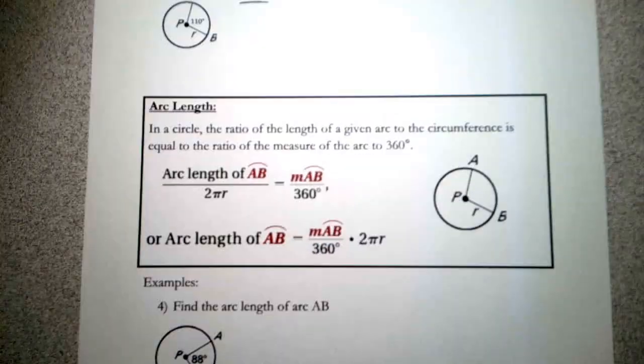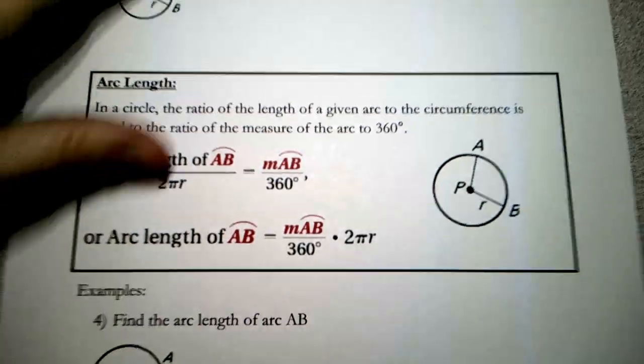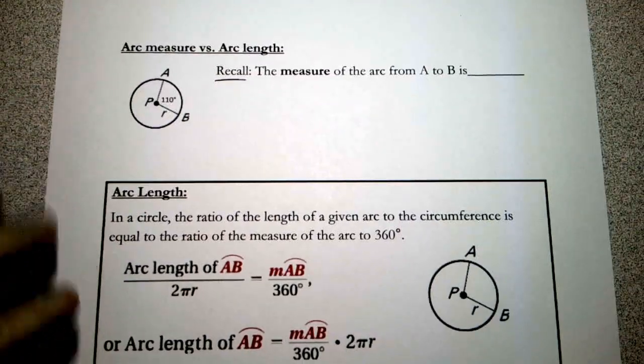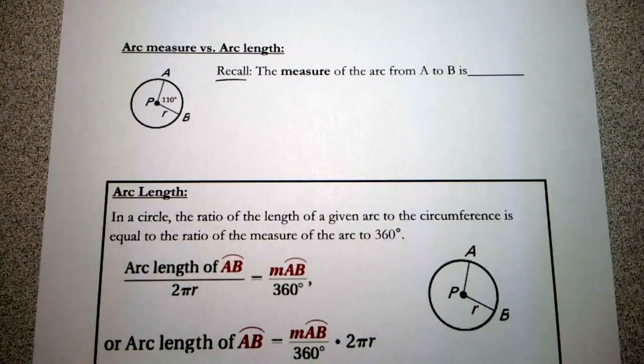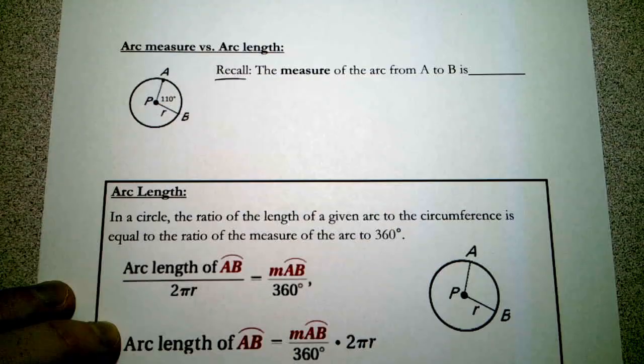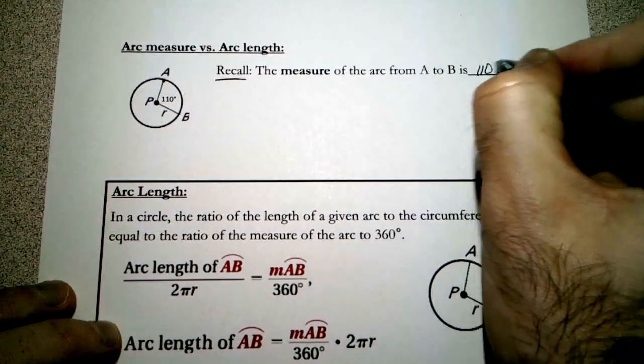Let me zoom in just a little bit here. If I actually push zoom, it doesn't record, so we're going to try to put the camera closer to the table. Okay, the central angle is 110, and so remember this arc here from A to B, that arc has a measure of 110 degrees, okay?